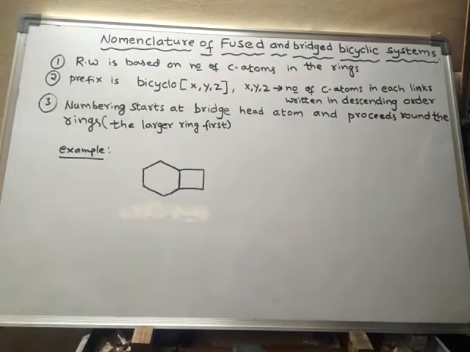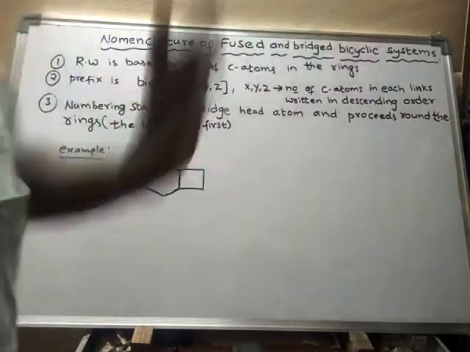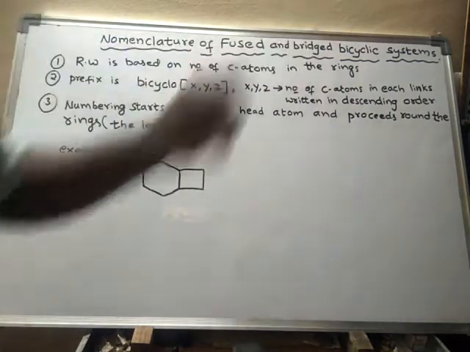In our previous video, we learnt about the nomenclature of spiro compounds. Now we learn about the nomenclature of fused and bridged cyclic compounds. What is fused and what is bridged?